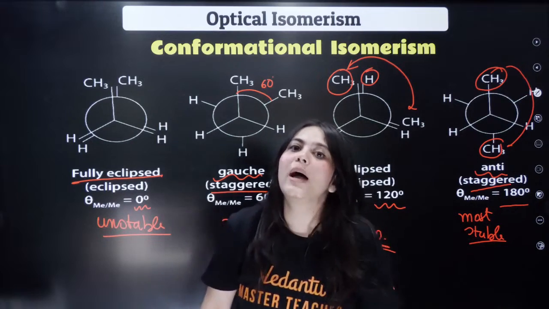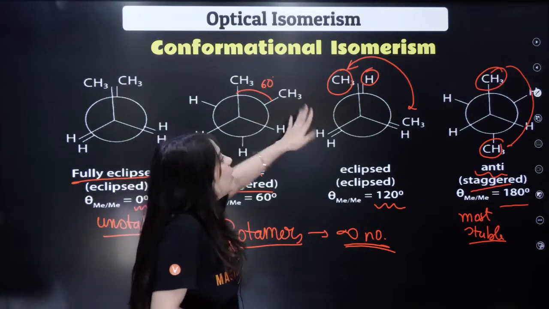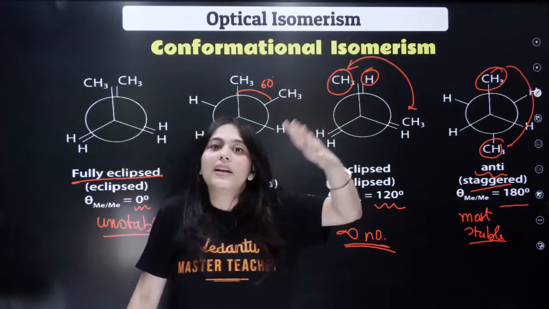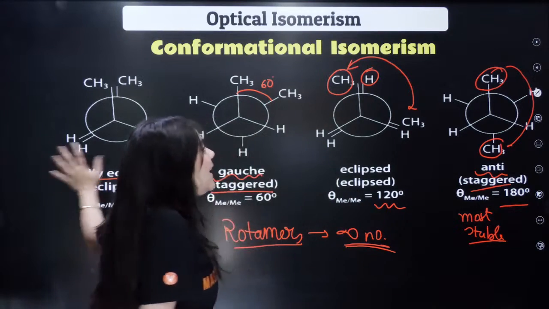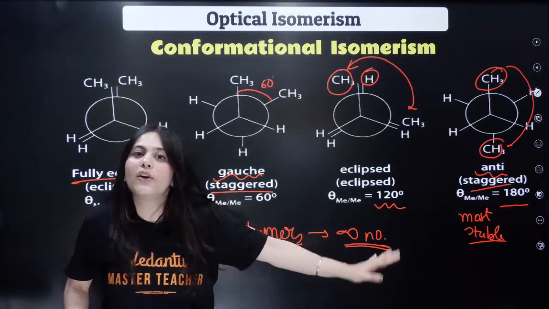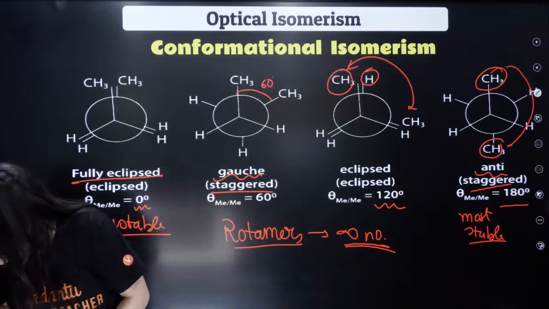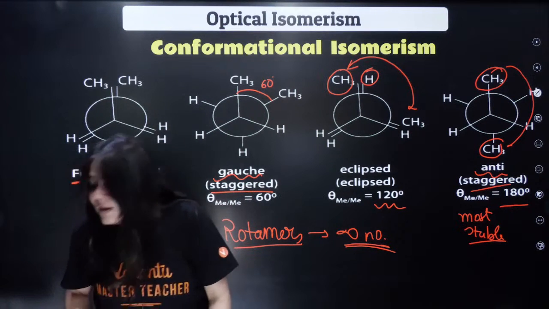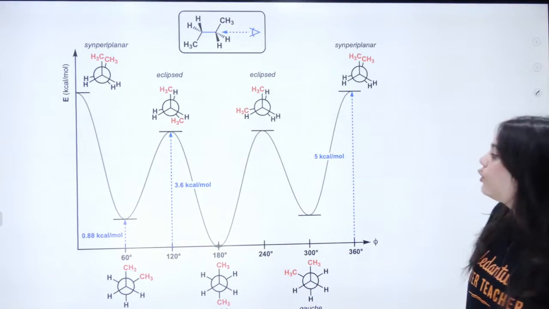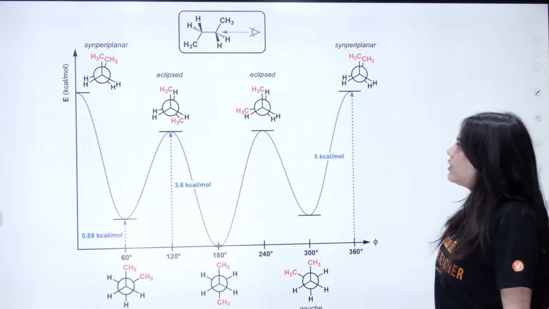All these rotamers are very interconvertible to each other. These keep on converting into one another because the energy difference between each of them is very low. So these are interconvertible into each other. Next, there can be an infinite number of rotamers possible. Is this clear to everybody? Okay. Next, this is how their energy diagram would look. Look at this energy diagram, every one of you.